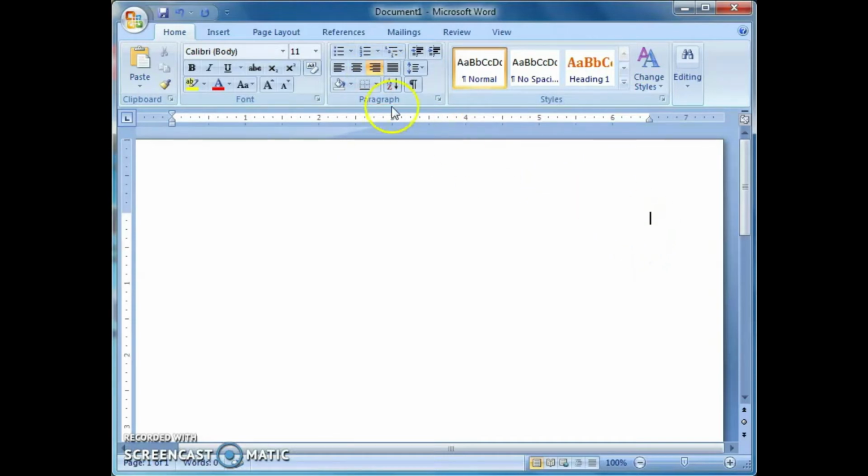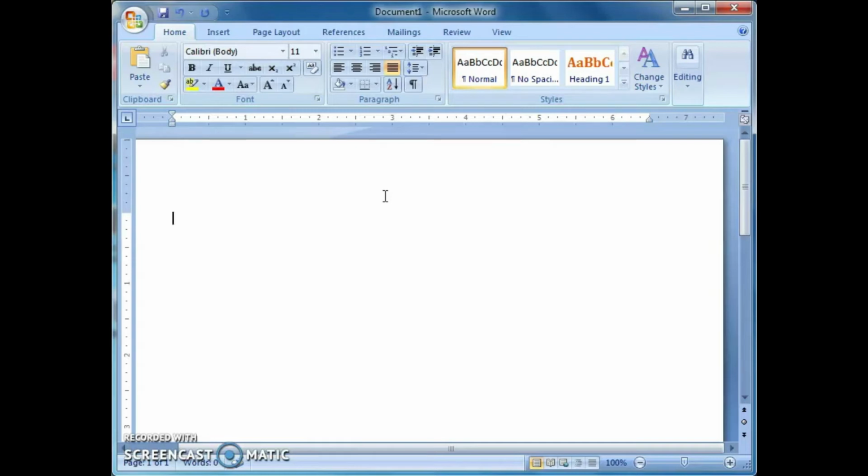Check this cursor. When I press this left align, you can see the cursor on the left side. Then center, you can see the cursor at the center. Then what will happen when I press this right align? You can see the cursor at the right margin. Then what does this justify? Justify means it places the text evenly between the left and the right margins. It is mainly used for designing books, magazines and newspapers.